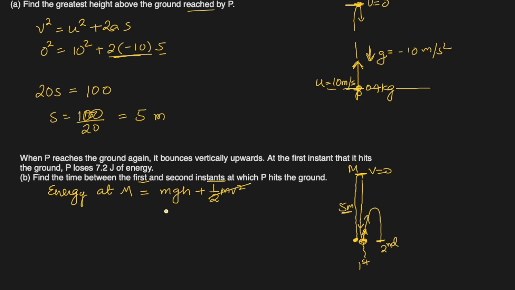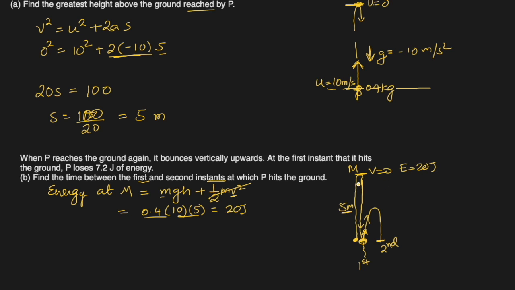So that means there will be no kinetic energy because v is 0. Only potential energy will be there, which will be mass of this particle, 0.4 kg, times the acceleration due to gravity, 10, because energy is not a vector, so we will take it as 10, not minus 10, times height it attained, 5. So it came out to be how much? 50 times 0.4, 20 joules. So it had energy equal to 20 joules here.